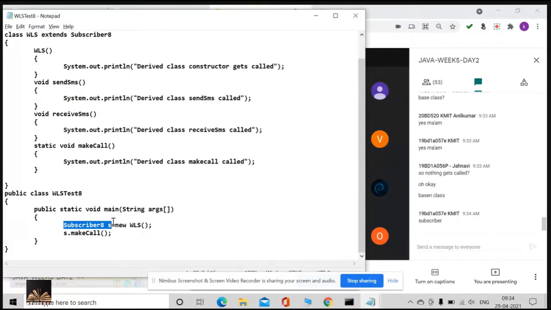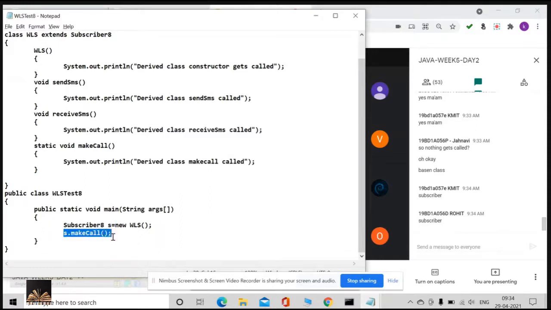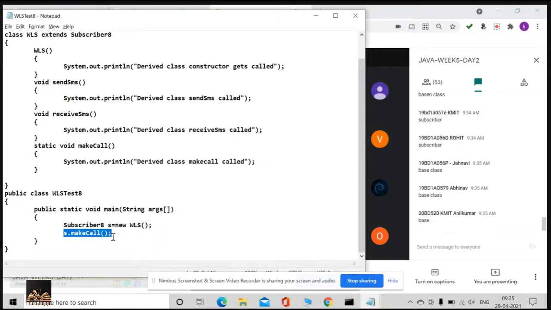Base class, subscriber. Yes or no? At compile time, it is subscriber only. So whose make call is going to be called? Subscriber's make call is going to be called. That is, base class make call is going to be called.